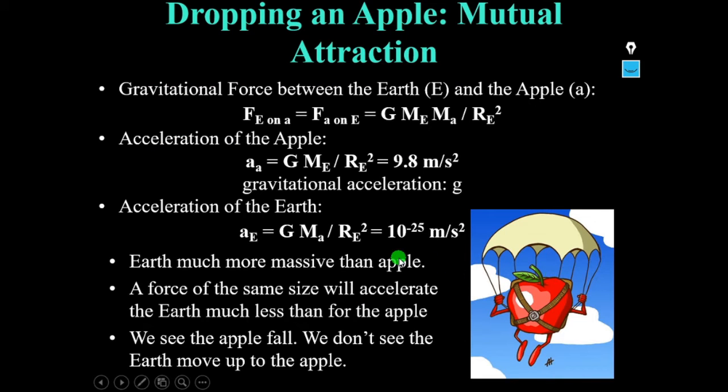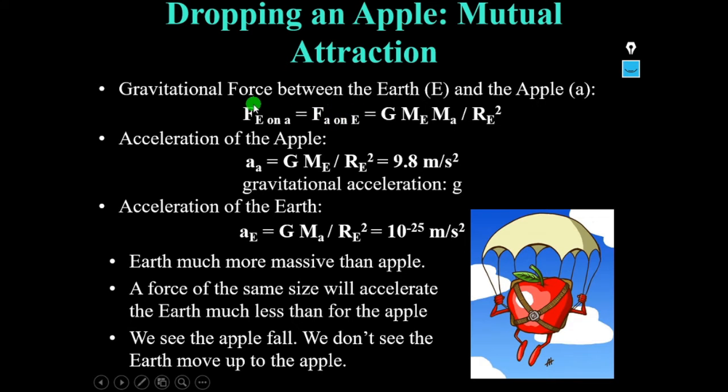Now we will see the mutual attraction. Taking the example of dropping an apple, we will see the mutual attraction between two objects. Let us say the gravitational force between the earth, E, and the apple, A. That means the force exerted by earth on apple is equal to the force exerted by apple on earth.